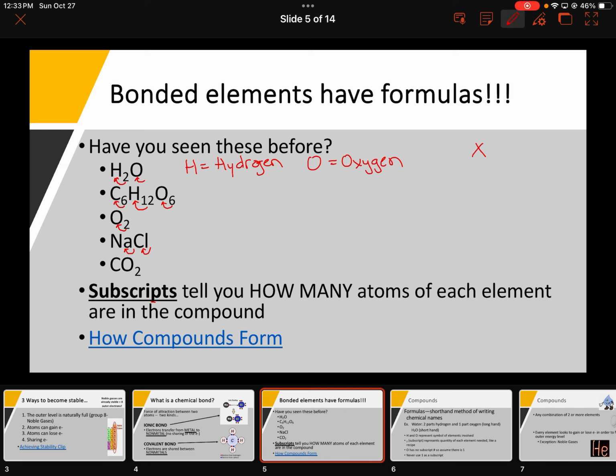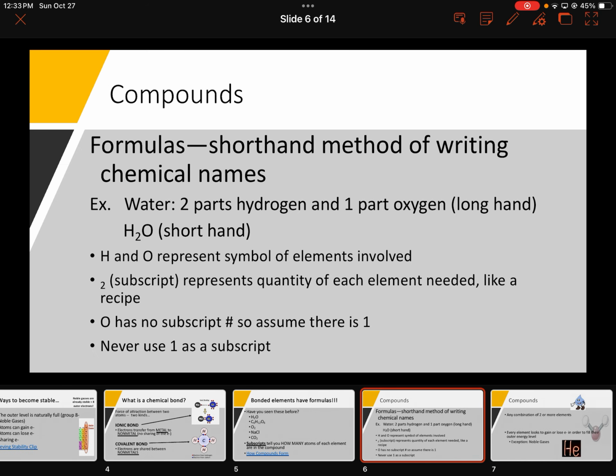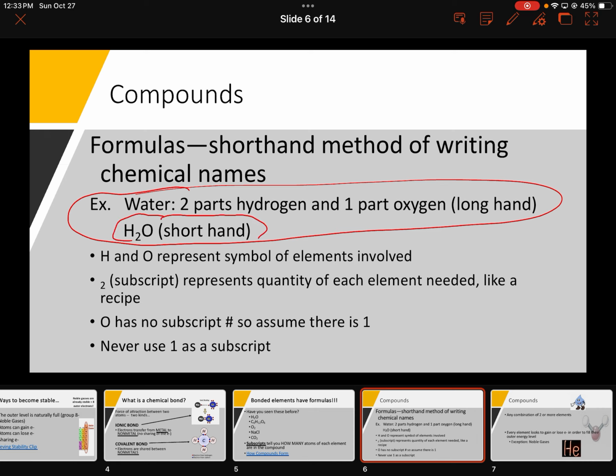There we go. And so now we've got no subscript, so there's 1 carbon, 2 oxygen. So when we see those subscripts, it applies to the element in front. And remember, we just don't ever write the ones. So the formulas, there's our shorthand method of writing the chemical formulas. Longhand would look something like this. We would never want to do that. It's just too long. 2 parts hydrogen, 1 part oxygen. We want that shorthand, that formula.